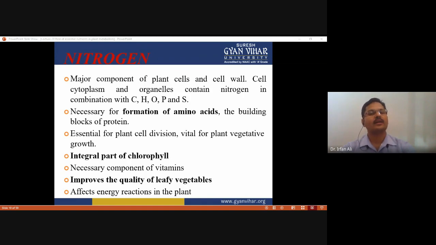That's why it is the building block of proteins, essential for plant cell division, and vital for plant vegetative growth. It is also an integral part of chlorophyll, a necessary component of vitamins, improves the quality of leafy vegetables, and affects energy reactions in the plants. So it also participates in the metabolism of plants.